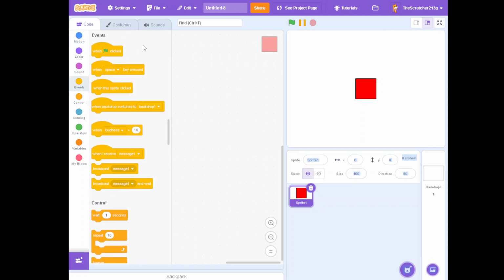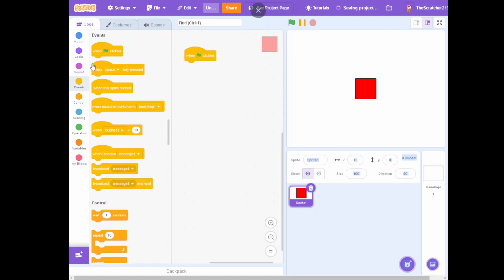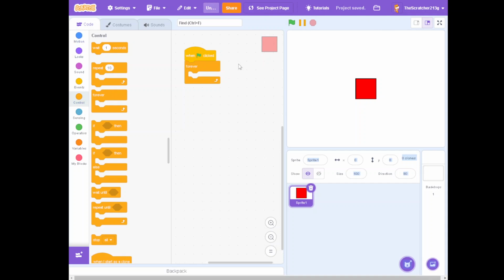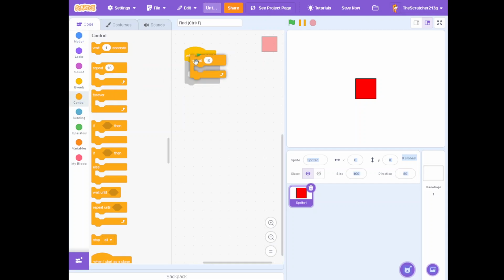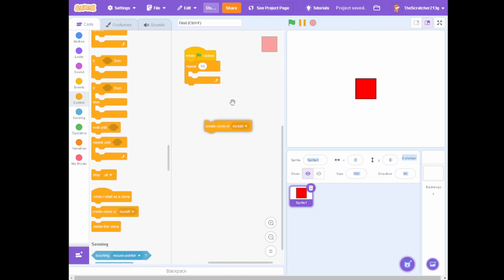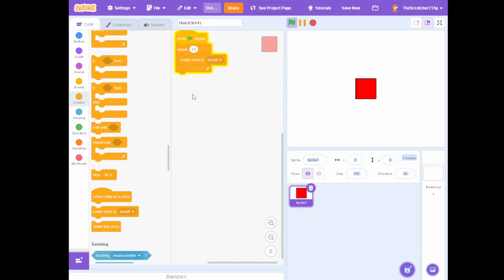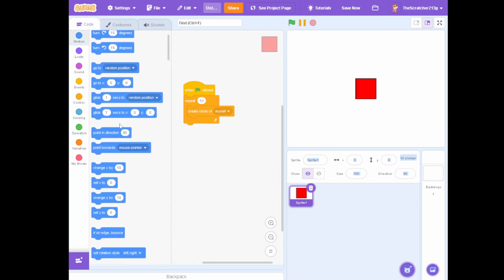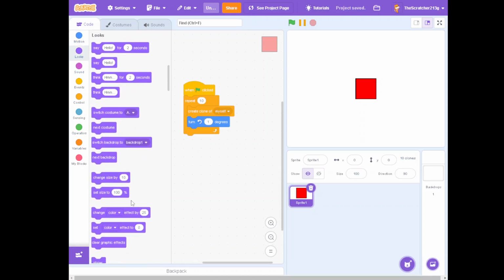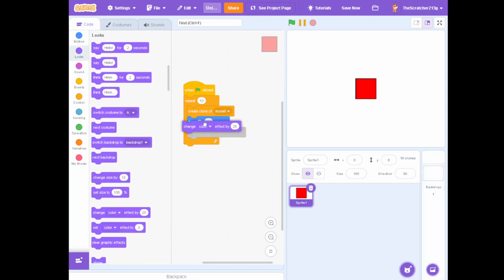Now we're going to grab a when green flag clicked. Then a forever, and actually delete the forever, I forgot, it's repeat. Then create clone of myself. Then we're going to turn 1 degree, and change the size by 10.